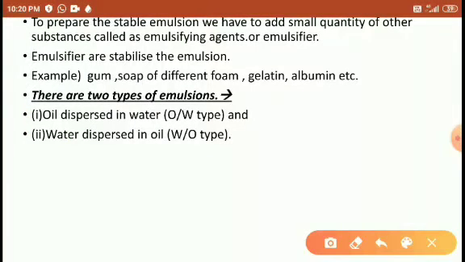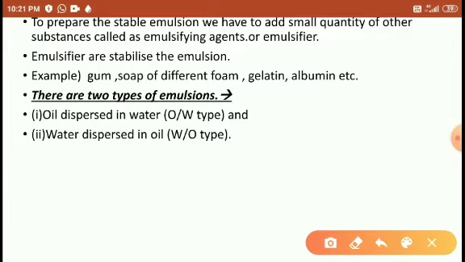Okay, to obtain a stable emulsion, we have to add a small quantity of another substance called an emulsifying agent or emulsifier. Students, when the two immiscible liquids are mixed with each other, the colloidal particles are formed, but only for a few seconds. After some time, they return to their respective states. Both the disperse phase and the dispersion medium separate, right?